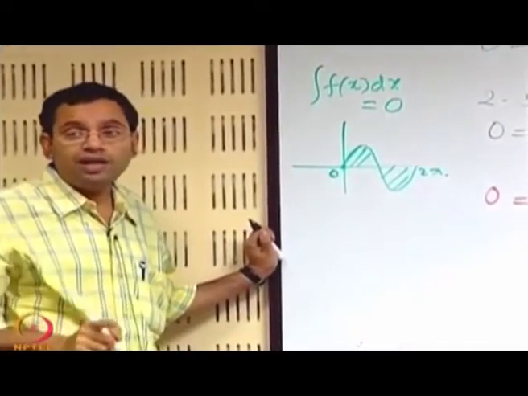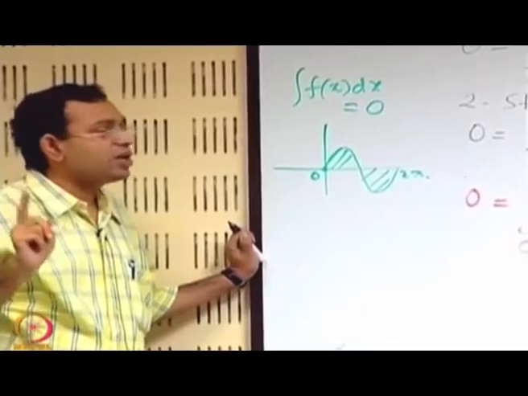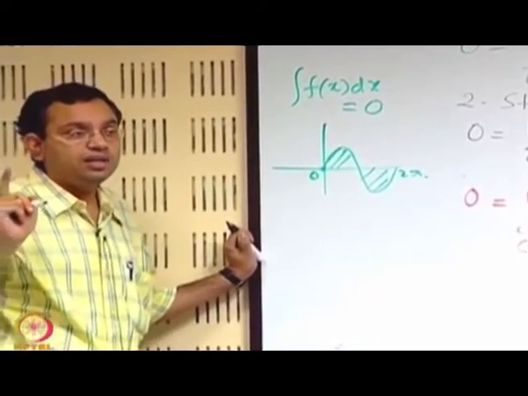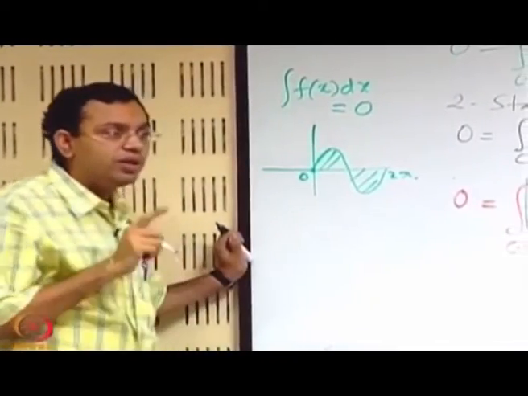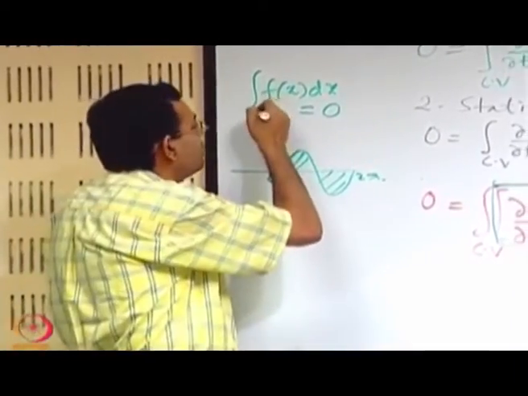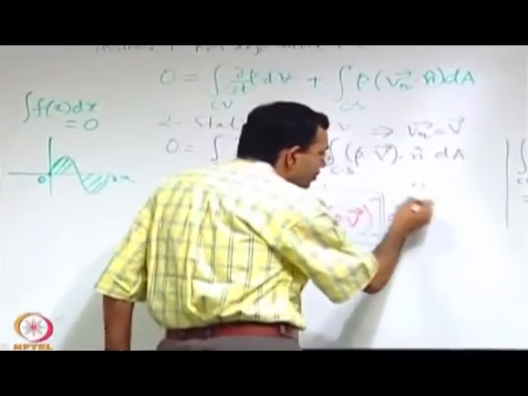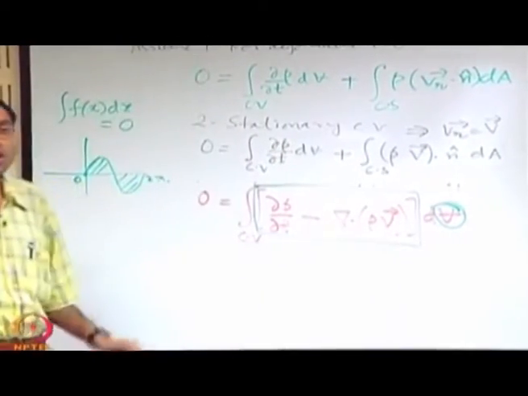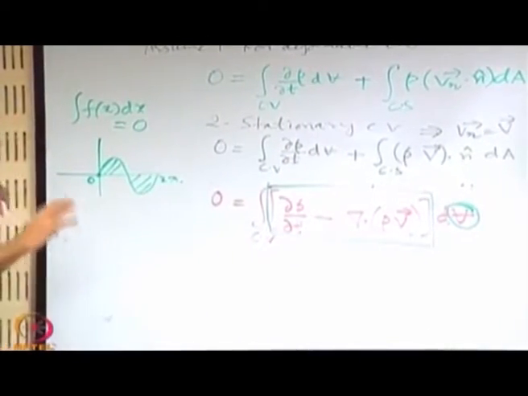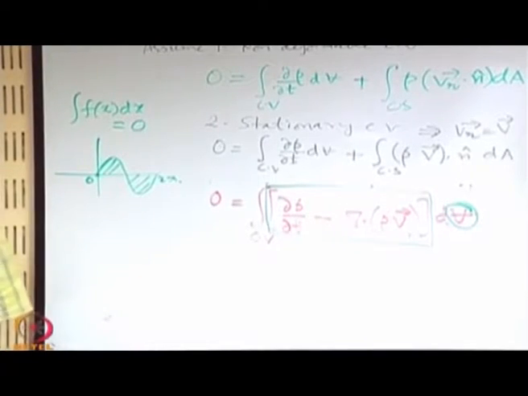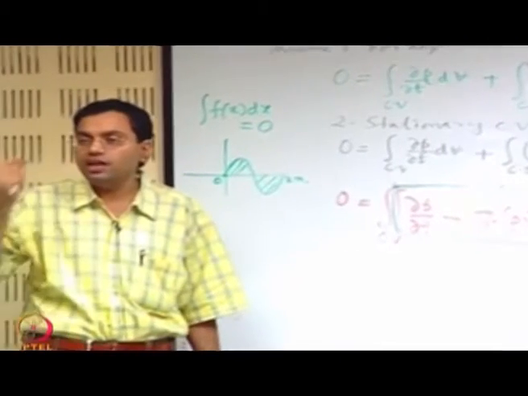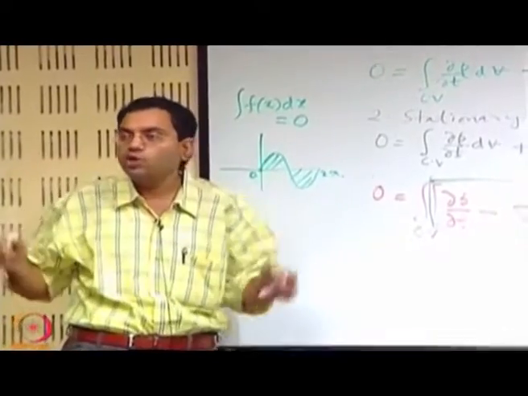But you have to keep in mind that that is not for any arbitrary domain of integration, that is only for a particular limit. Here the choice of the volume, the elemental volume, is not based on a particular domain, it is absolutely an arbitrary choice of an element within the total volume chunk.